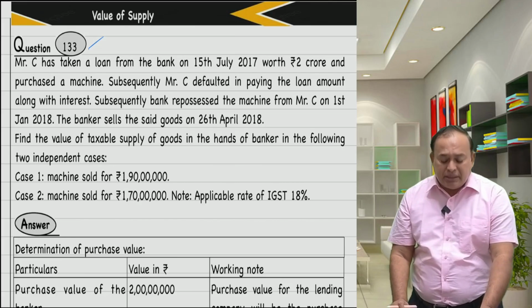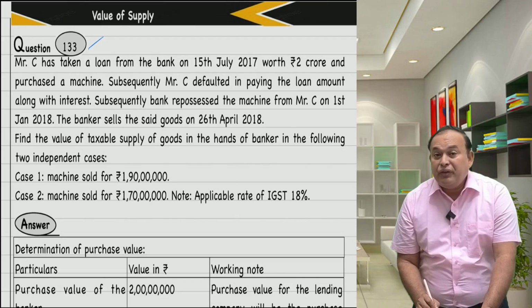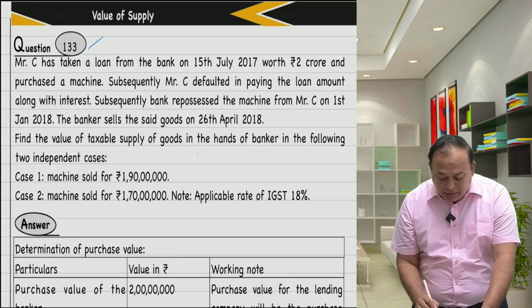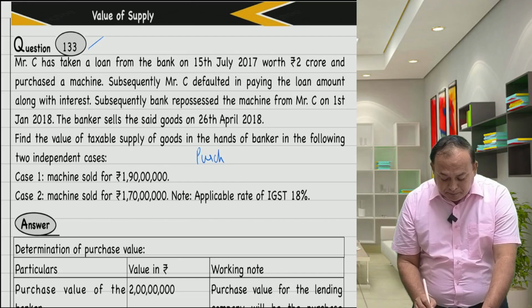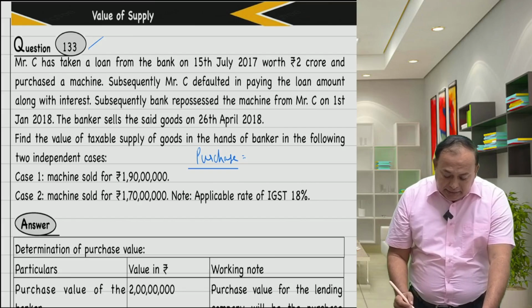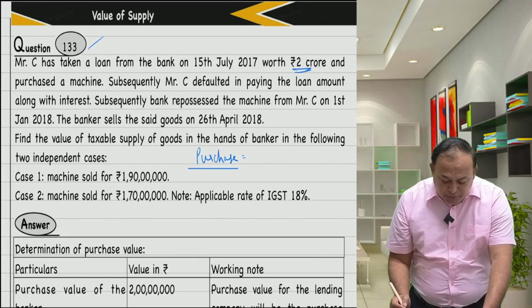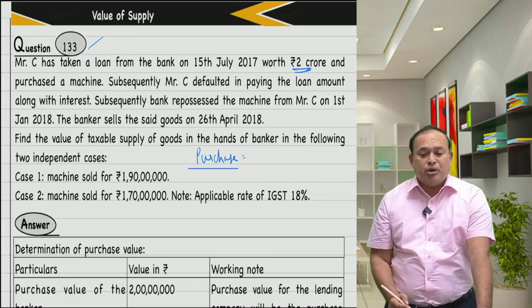Very good. Now, in the given case, I should know the cost of acquisition to the banker, namely the cost of purchases. The purchase was for 2 crores by Mr. C, the defaulting borrower.